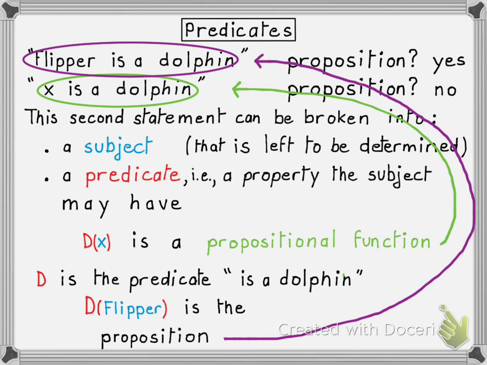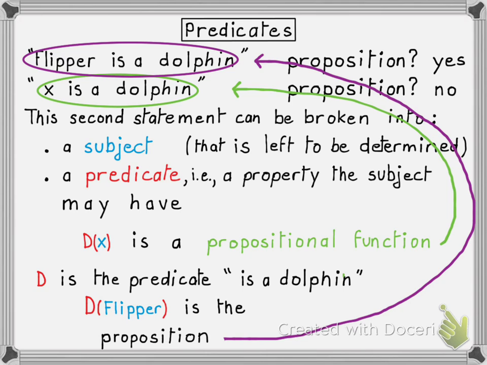It's important to realize that neither the predicate D nor the propositional function D of x is a proposition. To have a proposition, you must instantiate all of the variables, in this case there's only one, the x, with a specific object, in this case, Flipper.